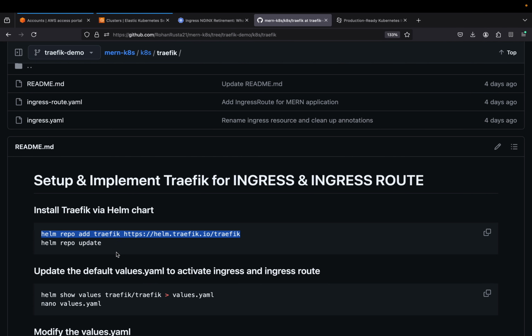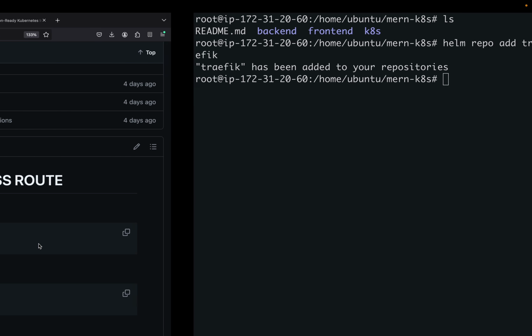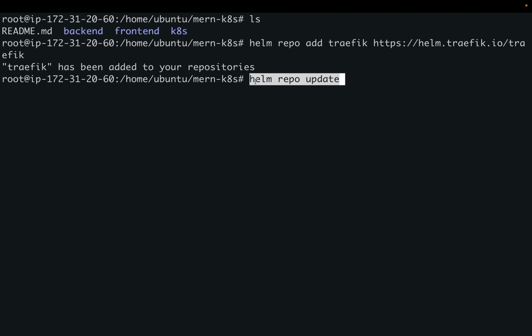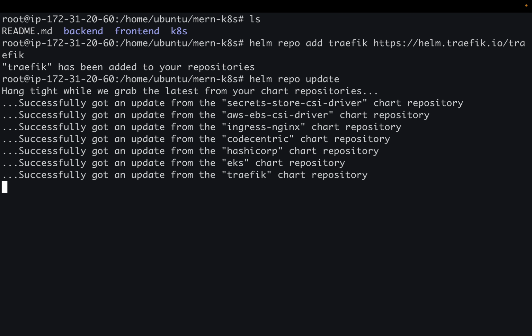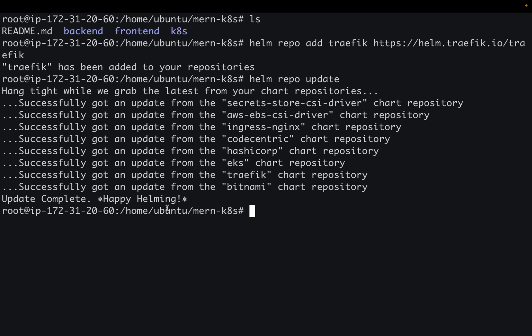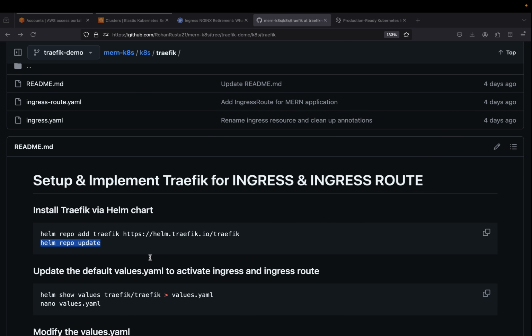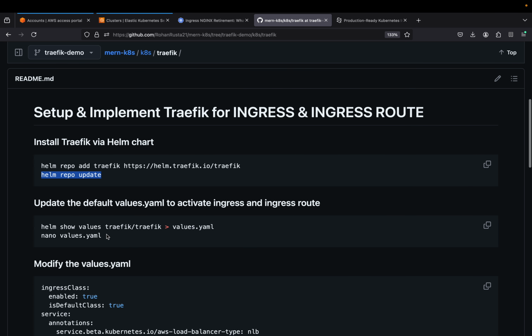Then let us update the repo. Now what we have to do is export the values file of the Traefik chart into a new file which is values.yaml.